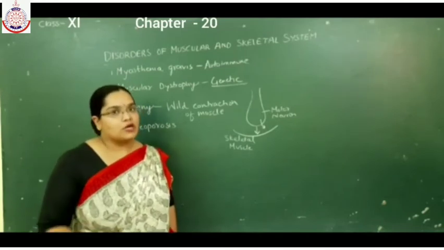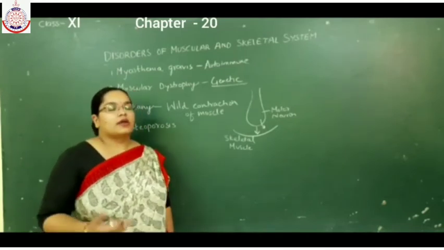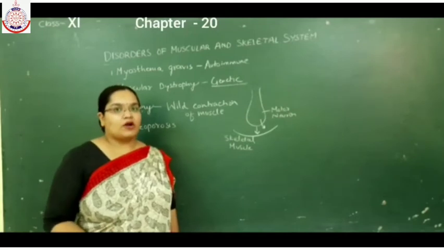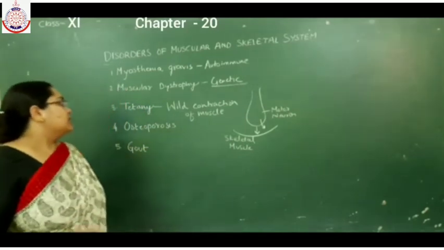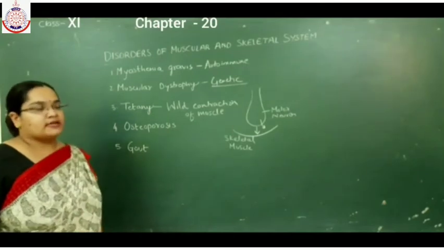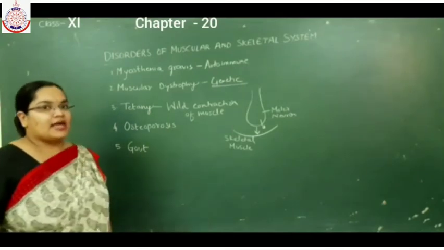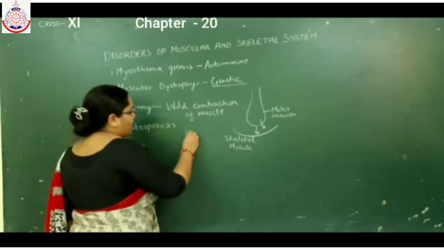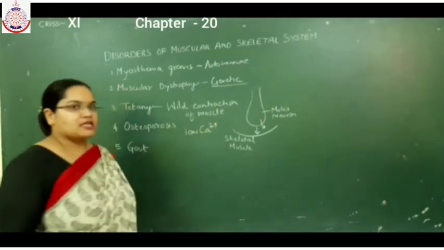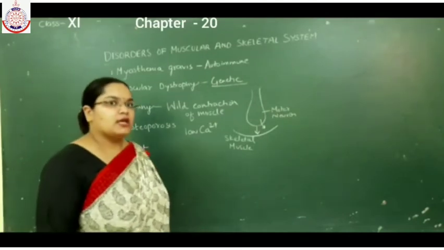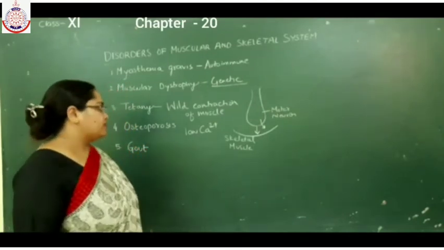They do not undergo relaxation. If the muscles remain in the contraction phase, they become stiff. One more reason for tetany is low calcium ion. When there is low calcium ion in the blood plasma, it leads to muscular tetany.